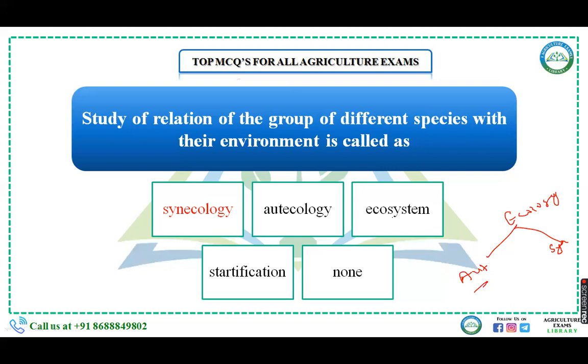Again, you should know about the ecological hierarchy. When you see the ecological hierarchy, what do you observe? First, organism is there. After that, population. After that, community. After that, ecosystem. After that, biome. After that, biosphere. Then you can see that as the hierarchy increases, size also increases and the complexity is also increasing.